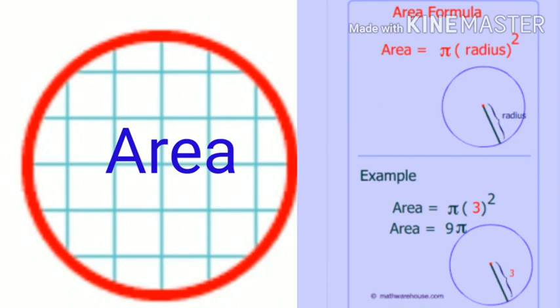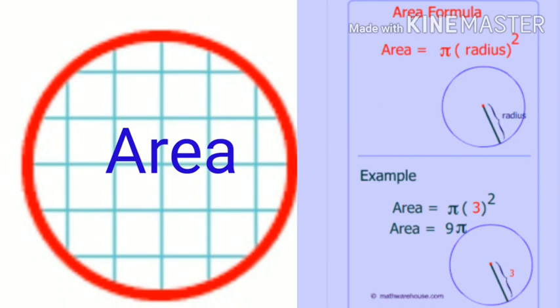We used this formula in 9th standard while solving sums. Next is perimeter. In a circle, the perimeter is called circumference, that means the boundary. To find the circumference of the circle, the formula is 2 pi r.